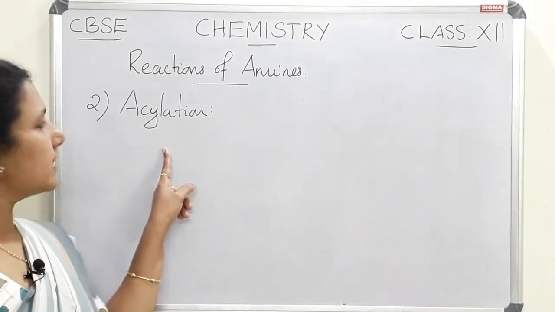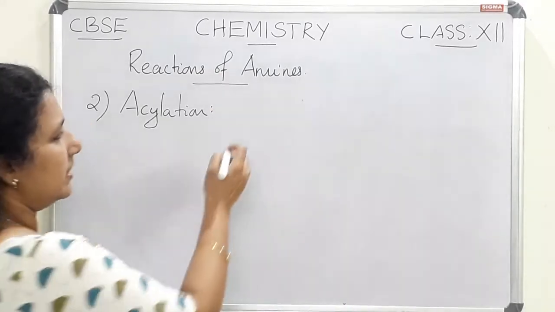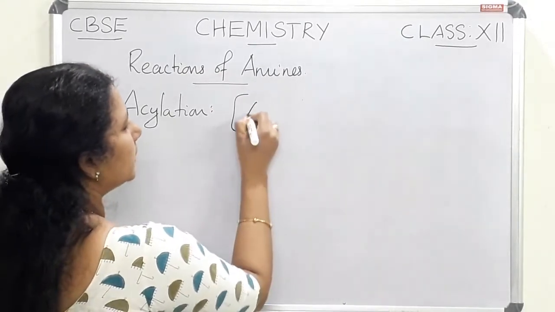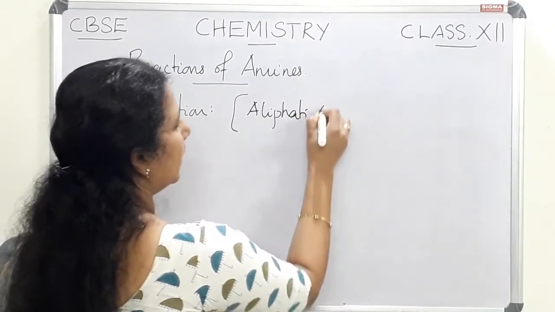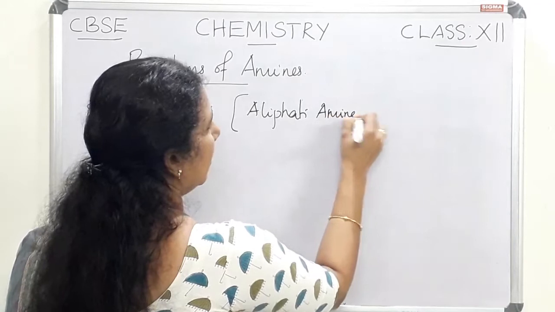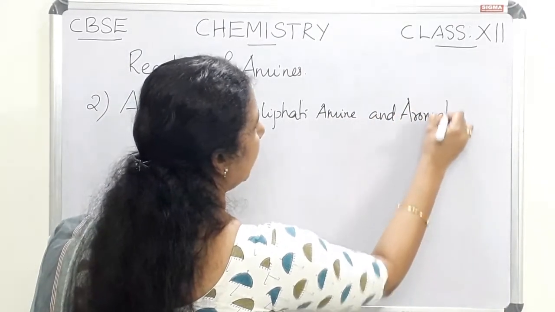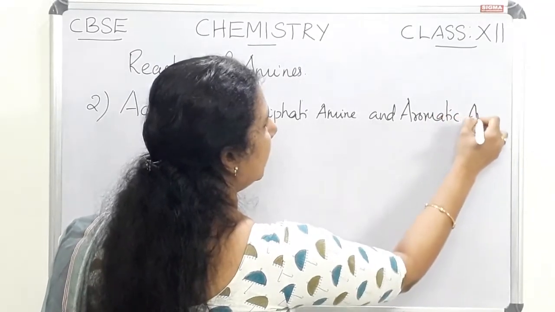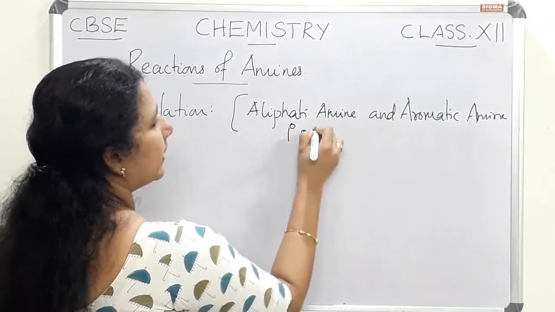The next reaction is the acylation reaction. The second reaction of amines is acylation. This reaction is for both aliphatic and aromatic amines, but only primary and secondary amines.